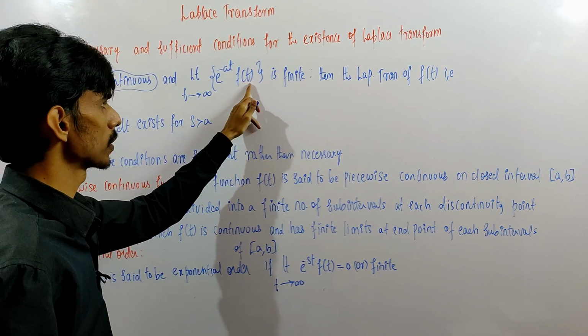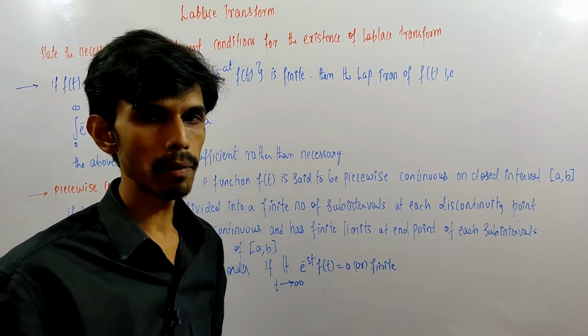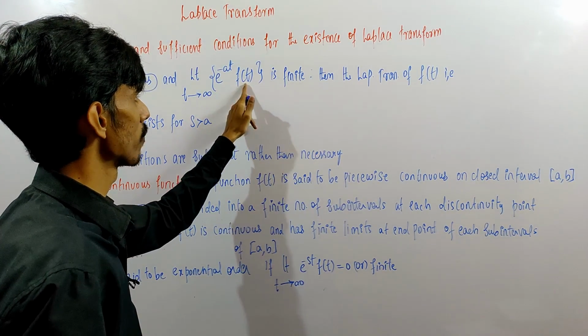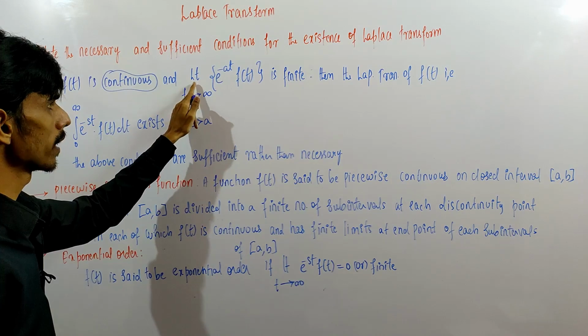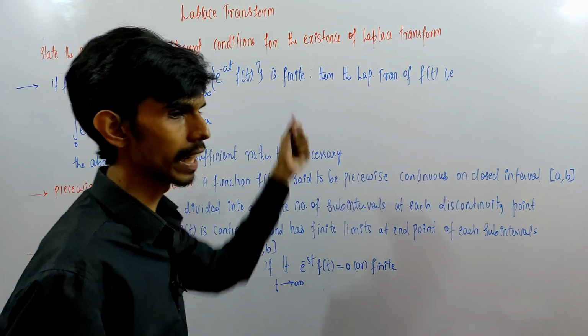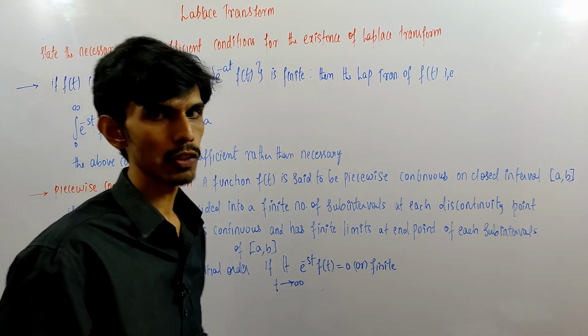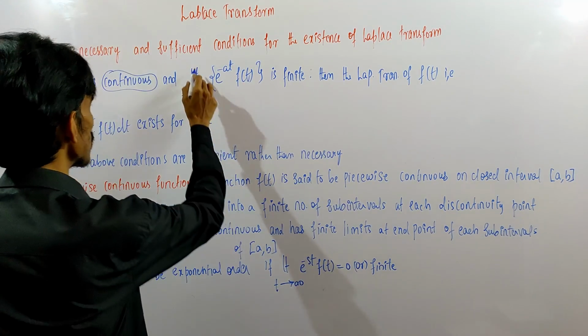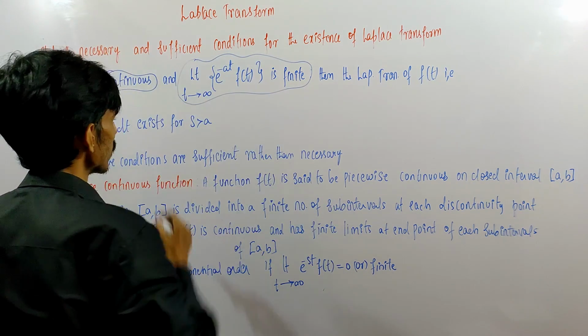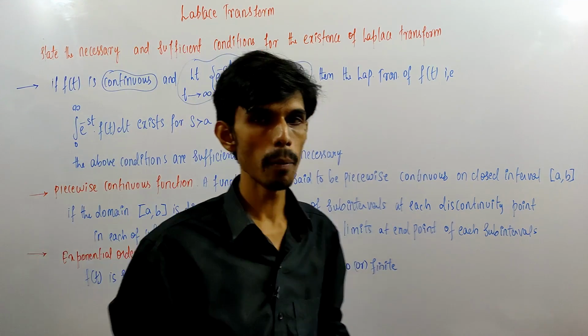It means we have a function f of t, we multiply the exponential function e power of minus at to f of t and apply the limit t tends to infinity. After doing this, if we get a finite value, then the Laplace transform exists for f of t. So these are the two conditions which must be satisfied to check whether the Laplace transform exists or not.